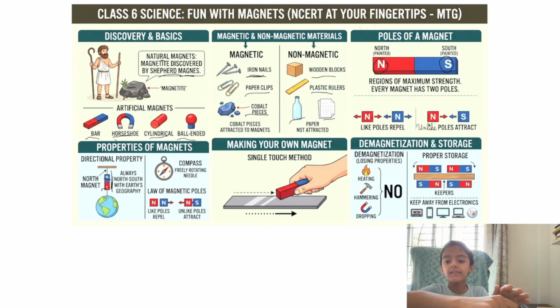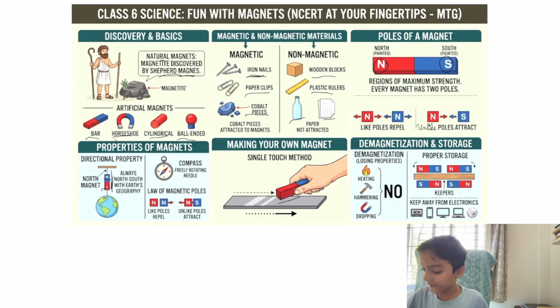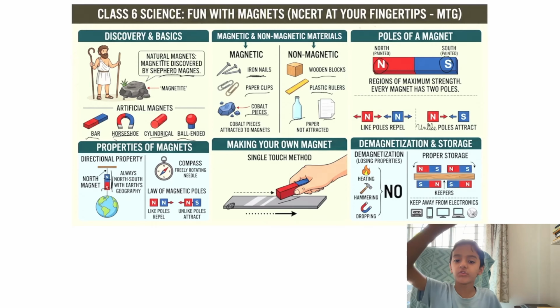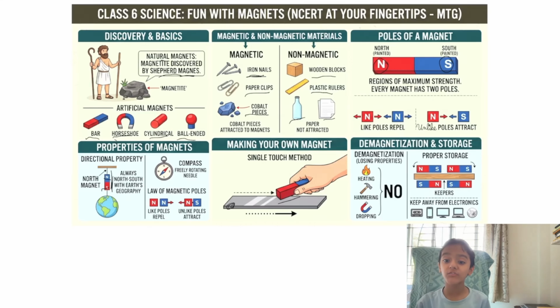Then slightly lift it like it is in the photo over here. Slightly lift it over here at this end. Then you scrub it fully and without lifting off, you should come out to the other end. And then for some time, for some rounds, you should do these rounds. After some time, you will notice that the iron bar will become a magnet.